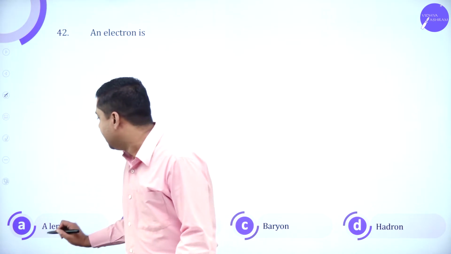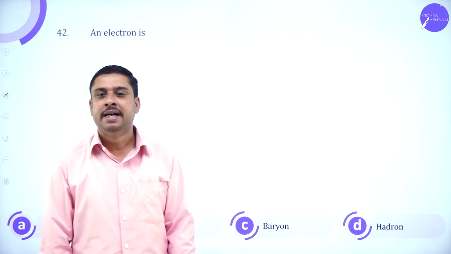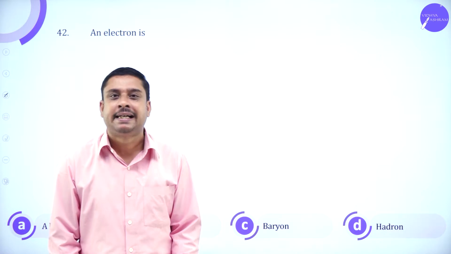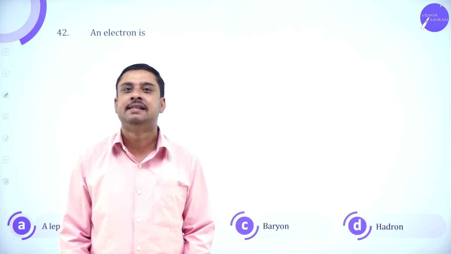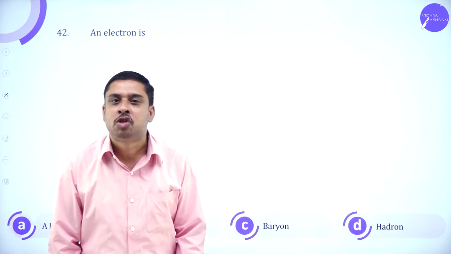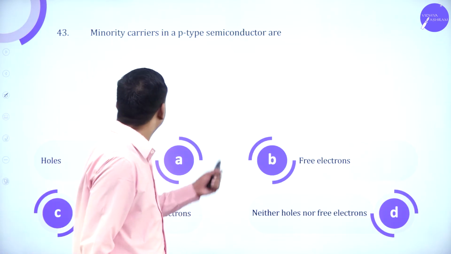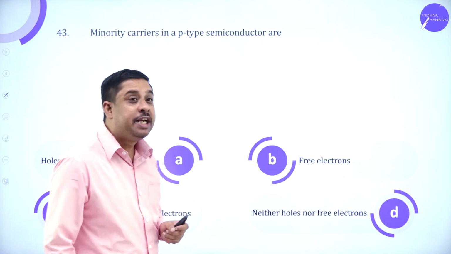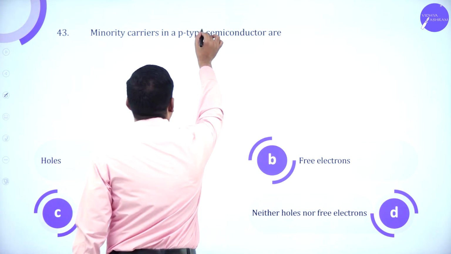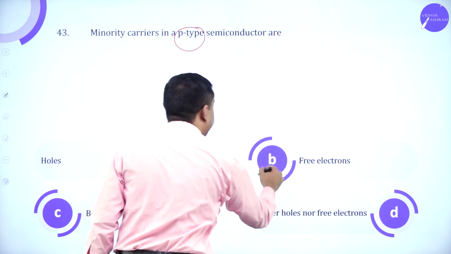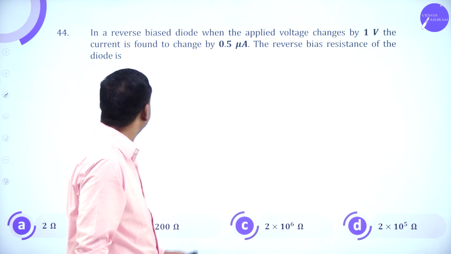Electron is called a lepton depending upon the type of beta decay. We consider the electron to belong to the family of leptons. Minority charge carriers in a p-type semiconductor is free electrons.